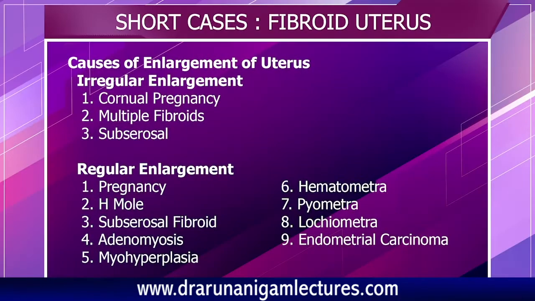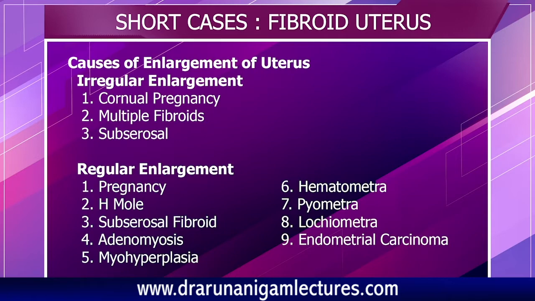Can you tell me what are the causes of irregular enlargement of the uterus, or just enlargement of the uterus? Differential diagnosis of enlargement: physiological conditions like full bladder, pregnancy can mimic fibroid uterus.